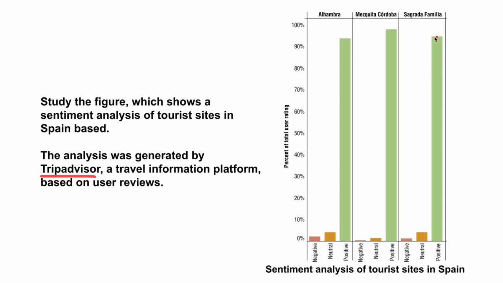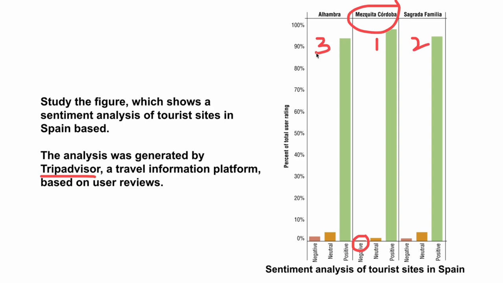But between all these 3, which is the destination that seems to draw the most percentage of positive reviews? You realize that it's this one, because it has the highest percentage of positive reviews. It also has the least proportion of negative reviews. So based on that, likelihood is that rank number 1 would be this, rank number 2 would be this, rank number 3 would be this as well.